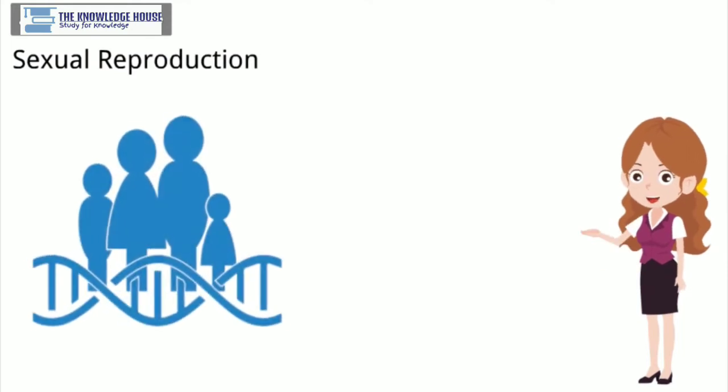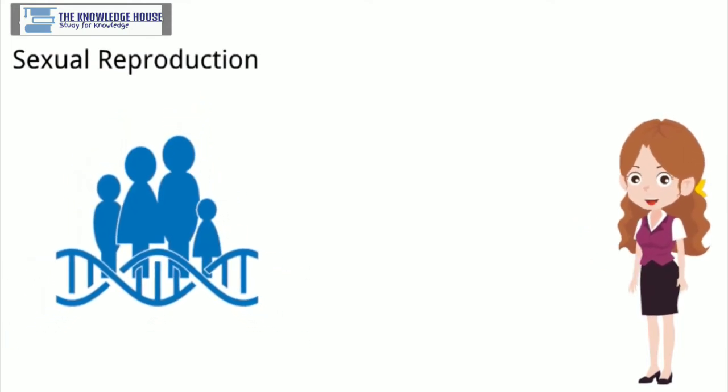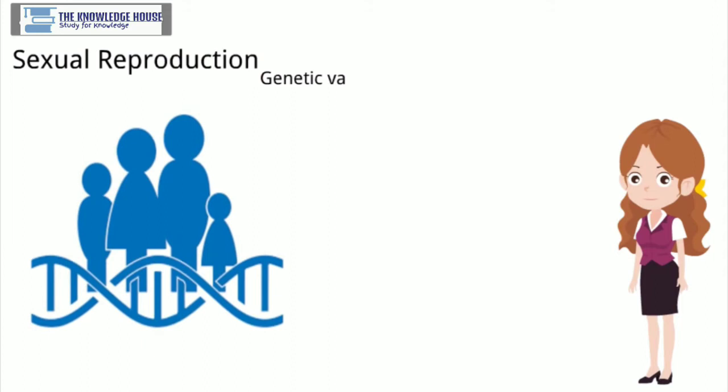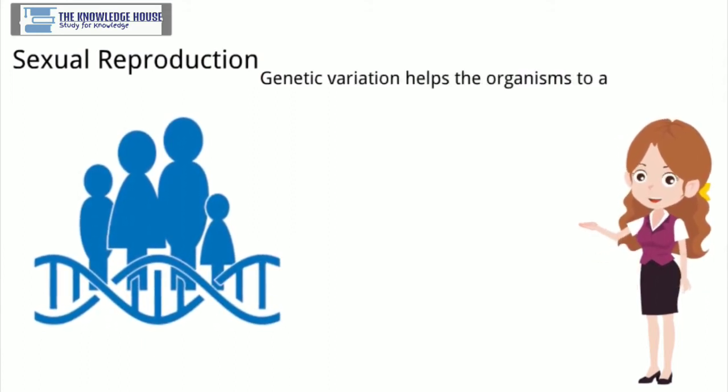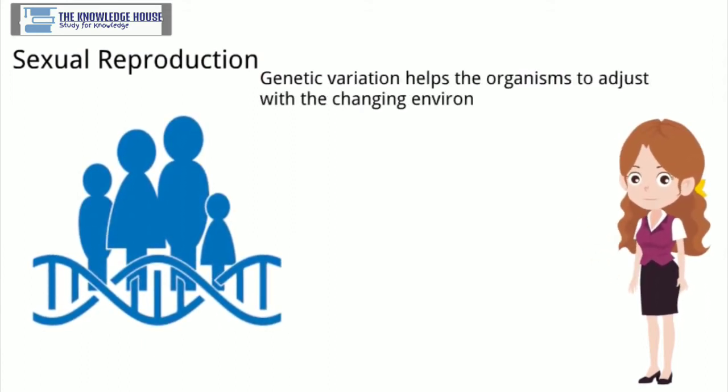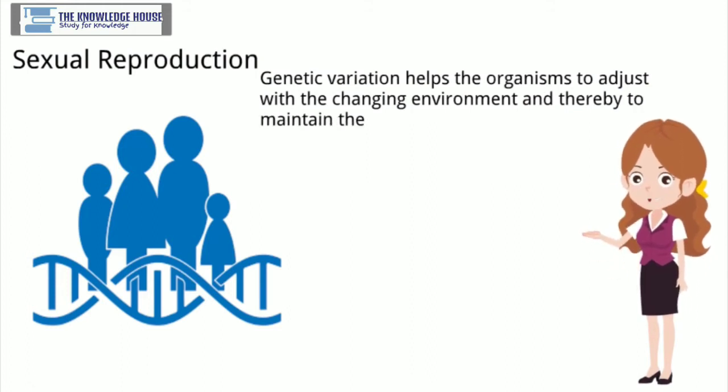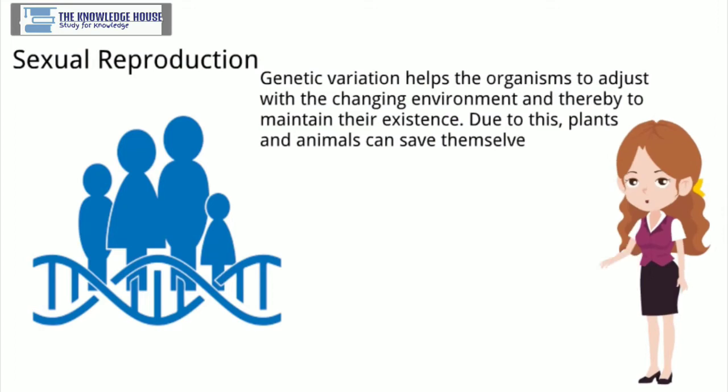Diversity in living organisms occurs due to genetic variation. Genetic variation helps the organisms to adjust with the changing environment and thereby to maintain their existence. Due to this, plants and animals can save themselves from being extinct.